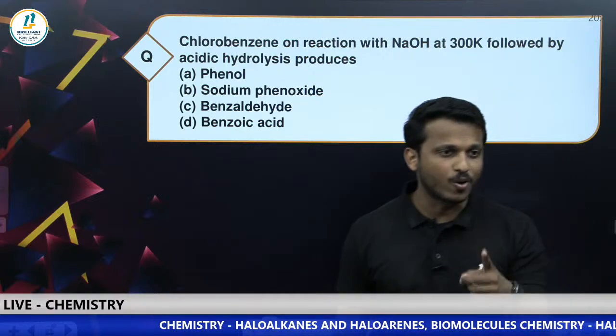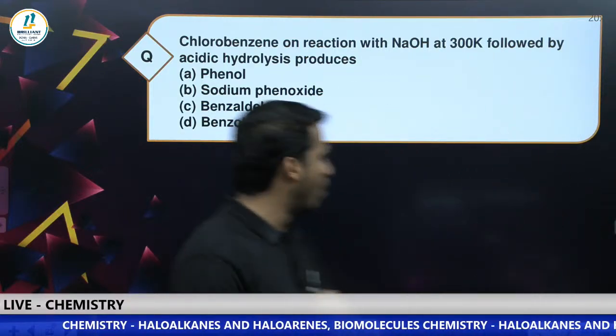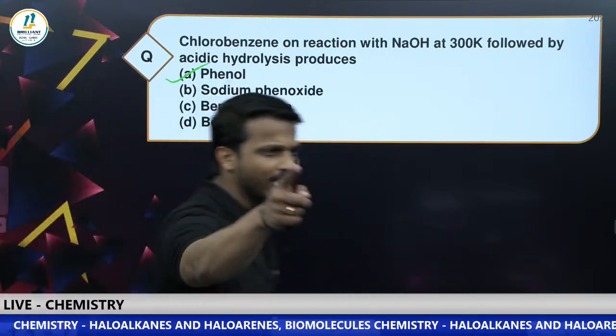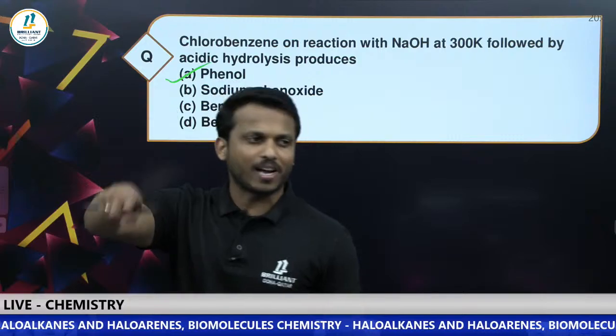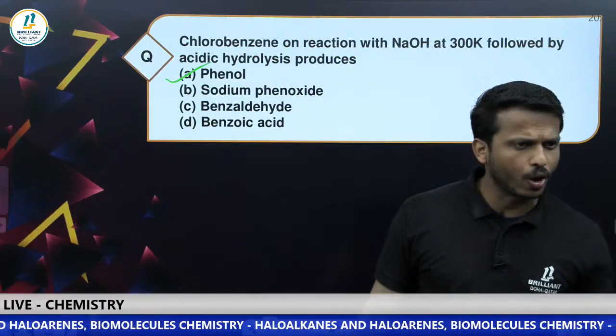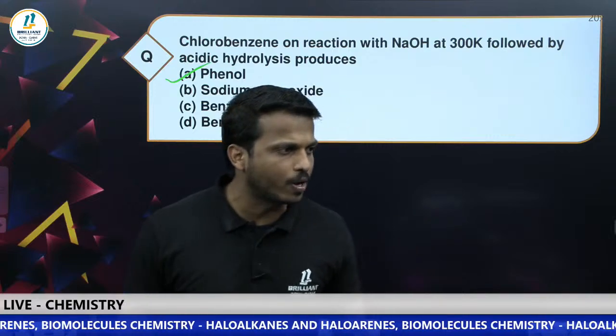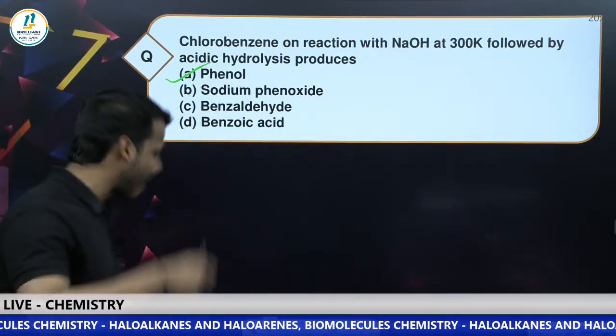Chlorobenzene reacts with aqueous NaOH followed by acid hydrolysis. What does it give? Phenol, yes. Can you please name the reaction first? Chlorobenzene converted to phenol, what do we call it? Dow process, right? Yes, it is the correct answer.